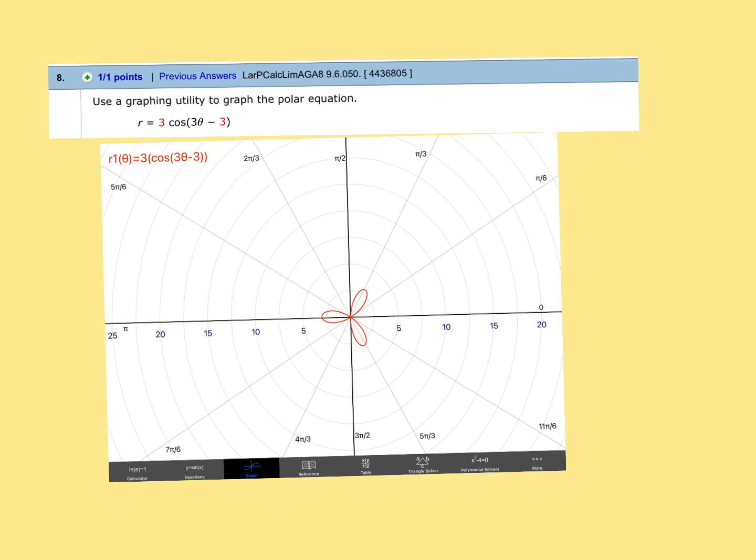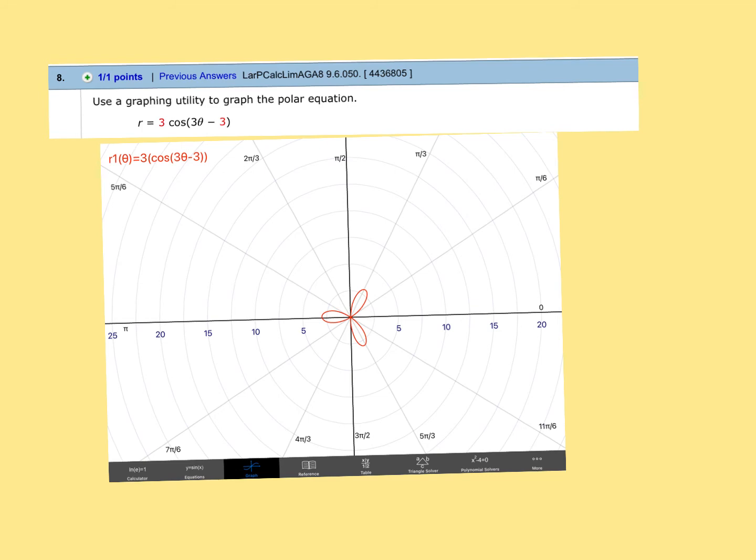But something like this, we didn't do ones where there was the 3 at the front, so you don't have to stress about it. We did the rose ones where there was just the -3 inside. You don't have to worry about that. It would just be the same. Everybody good? Questions?